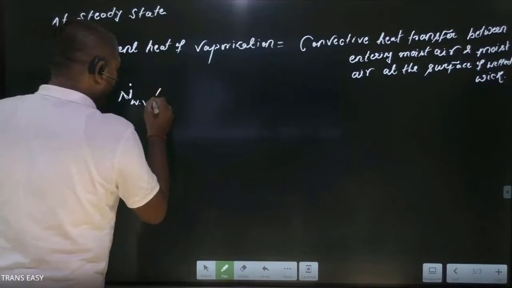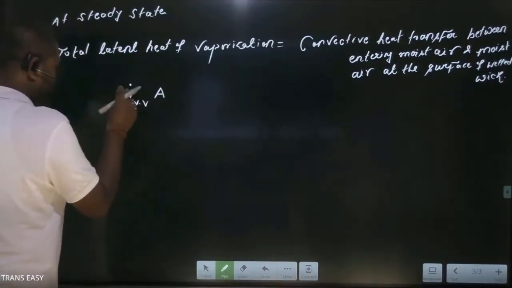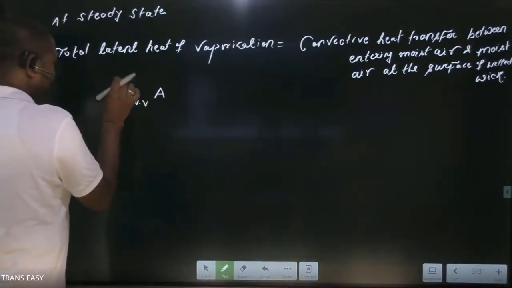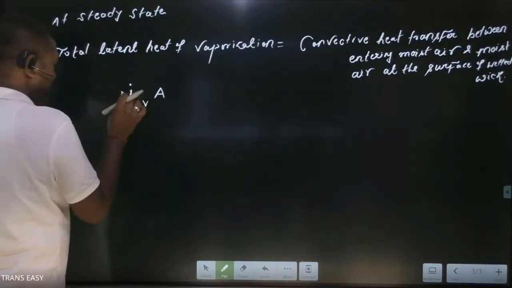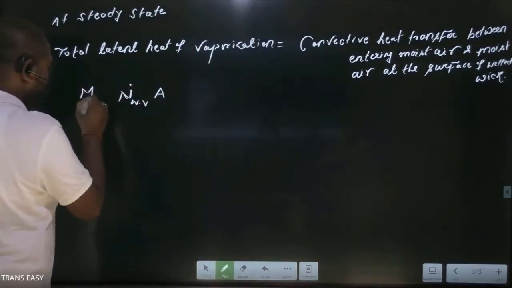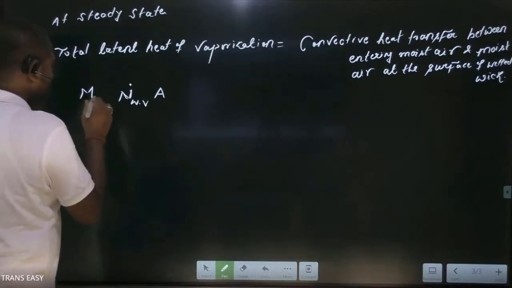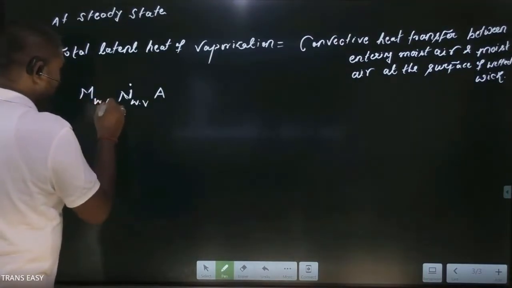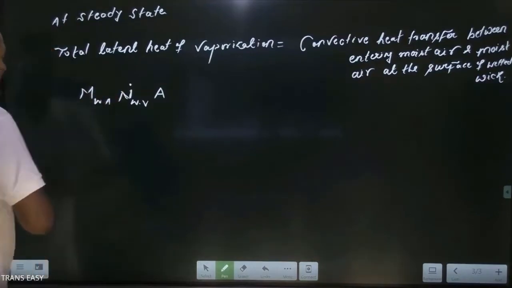We need to multiply by area. Now it becomes kg mole per second. If we multiply by molecular weight of water vapor, it becomes kg per second.